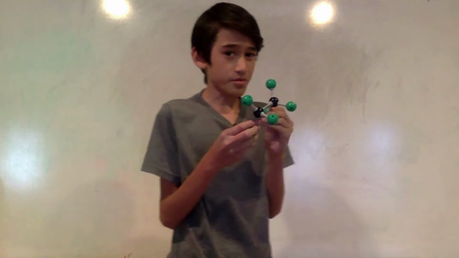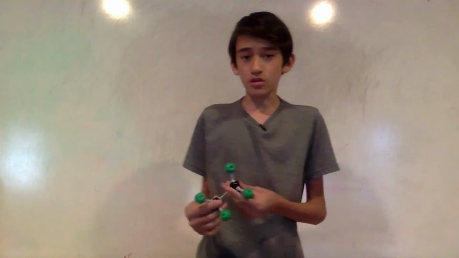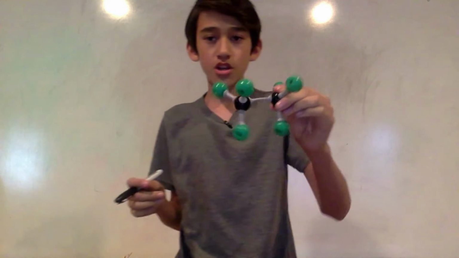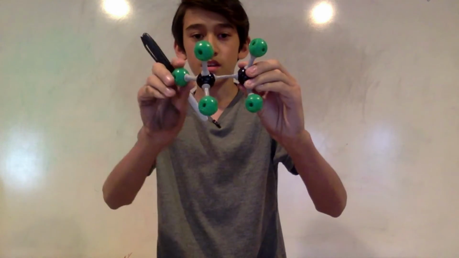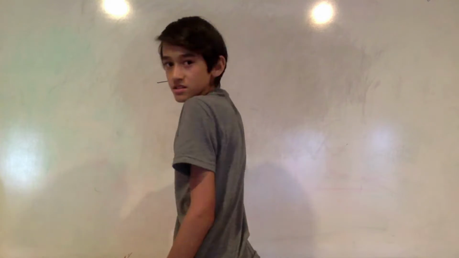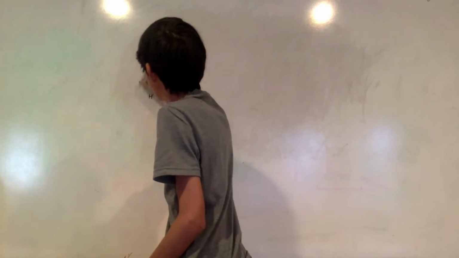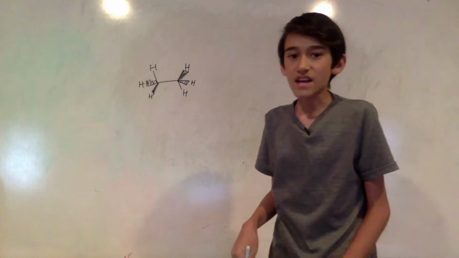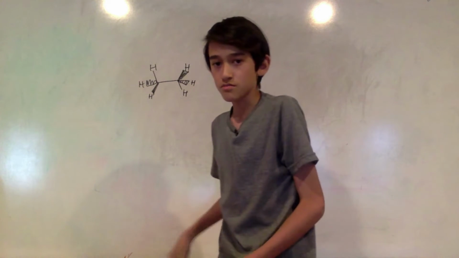So there are multiple ways we could draw it. We can draw it with, number one, the wedge and dash method. You can see that would kind of be from a view like this. Now let me draw that. So kind of like that. That is our wedge and dash method.